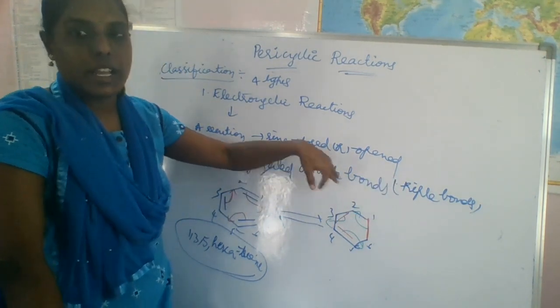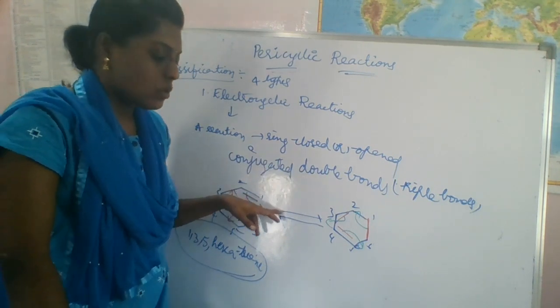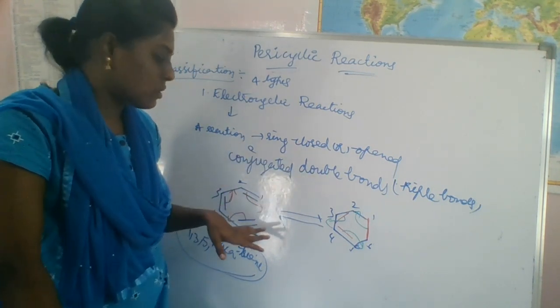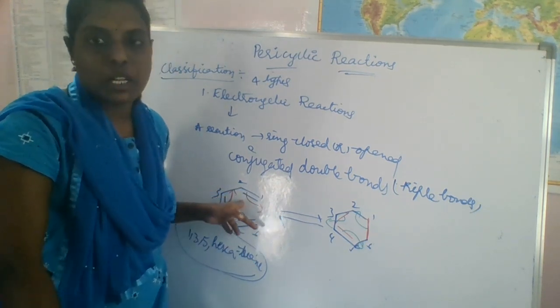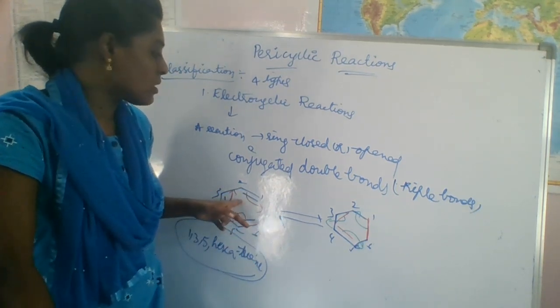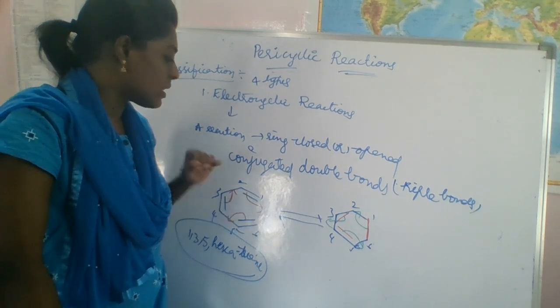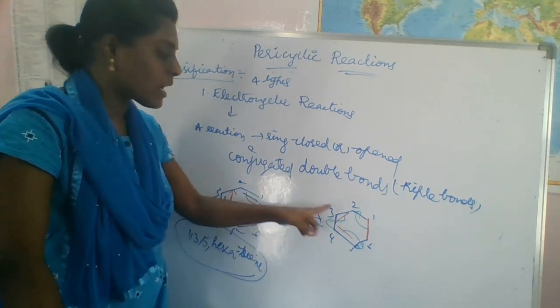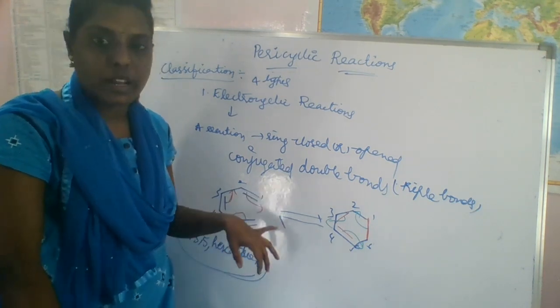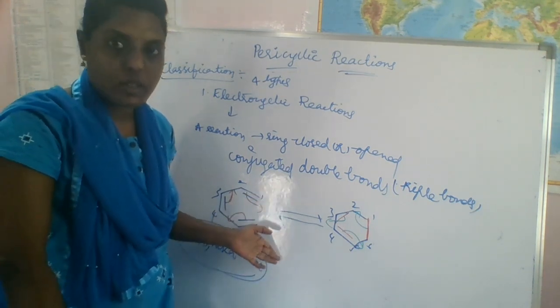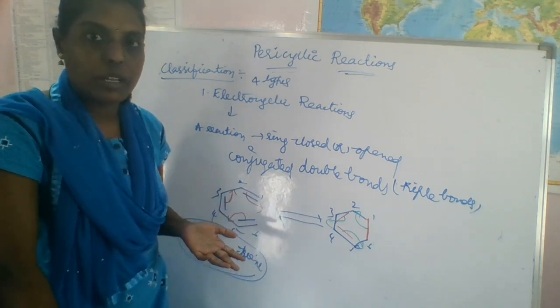Without conjugated double bonds it cannot be possible.